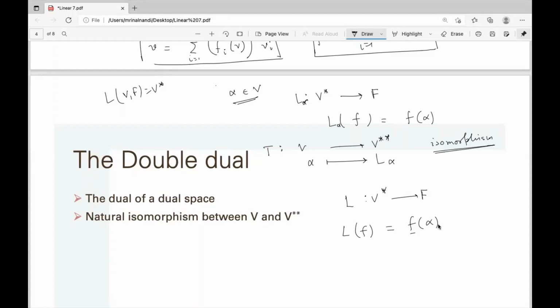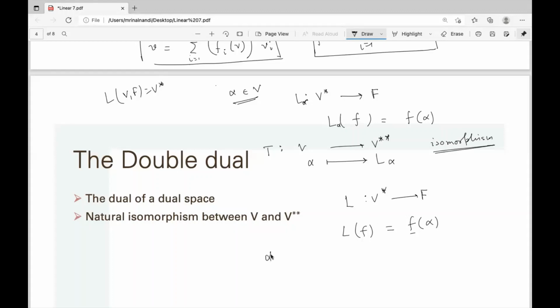For every choice of alpha, we have an L alpha, a linear functional on V star, that means an element of the double dual. That is, for every element of V, we have an element of V star star. Similarly, for every element of V star star, naturally we have an alpha from V, and for that alpha, the construction will give the same L that we fixed first.